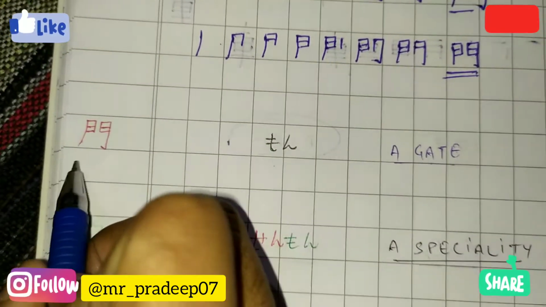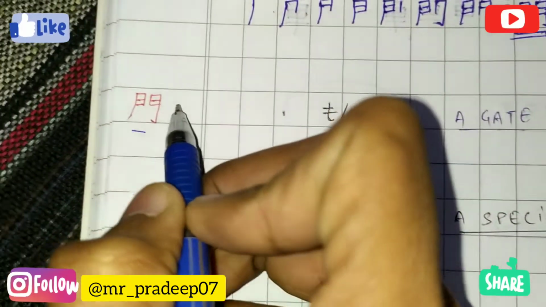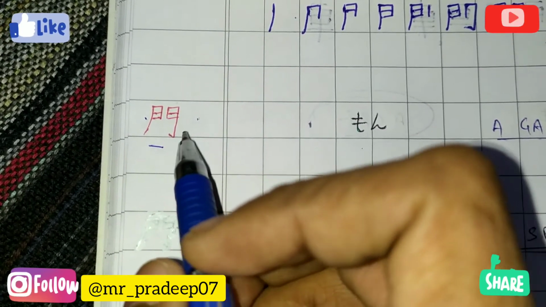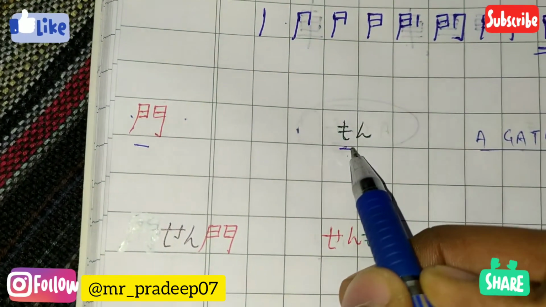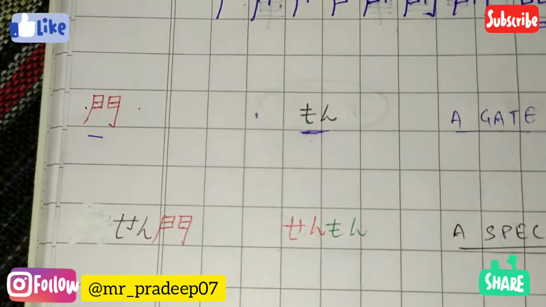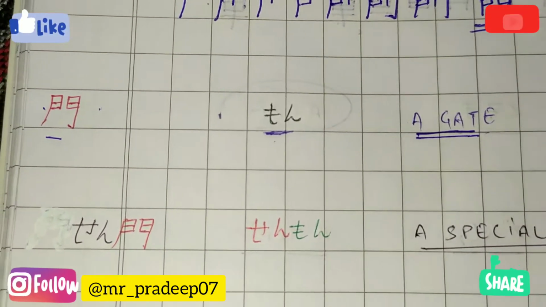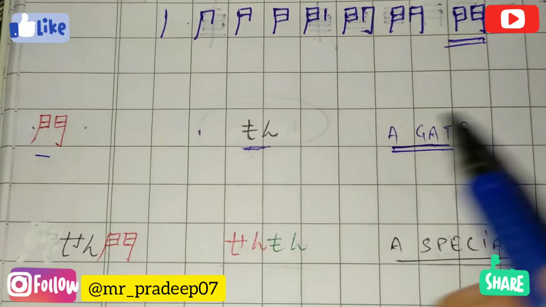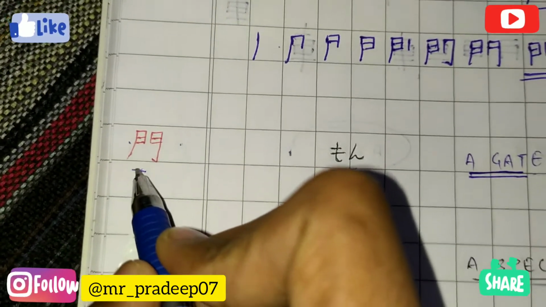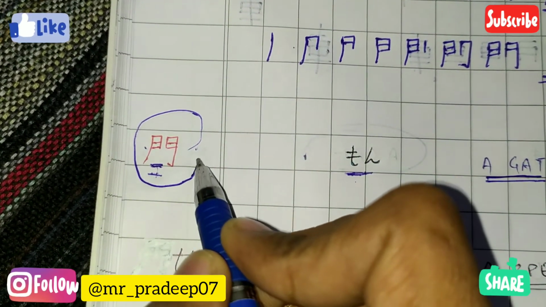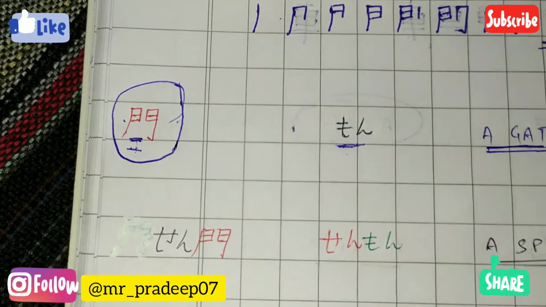First one, we are writing it here alone, no suffix, no prefix, so it would be called mon. This is the katakana reading of this kanji. Mon means a gate. You can look at the kanji, the structure of this kanji is looking like a gate.